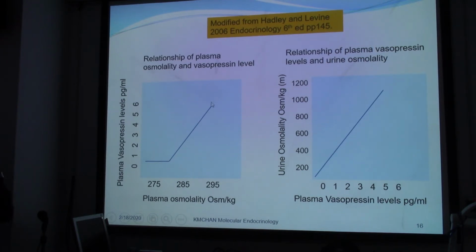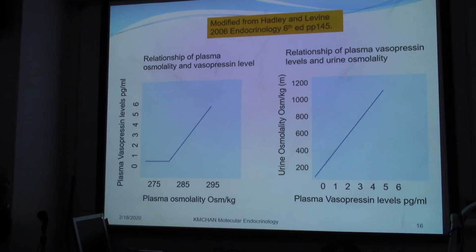So they have a positive correlation. And then you have more urine osmolarity resulting from increased plasma vasopressin. Okay, so we need to control the water content in our blood. And how? Okay, so we need the kidney.